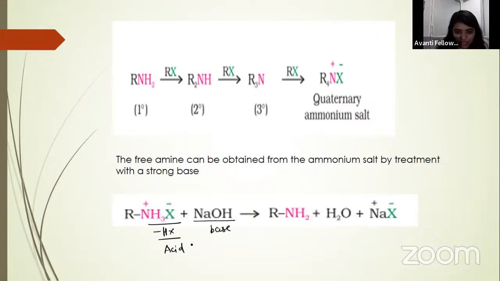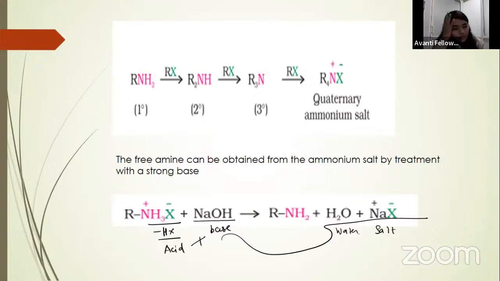So this acid base reaction will take place, and we will get salt plus water.